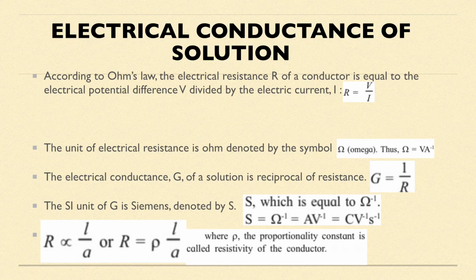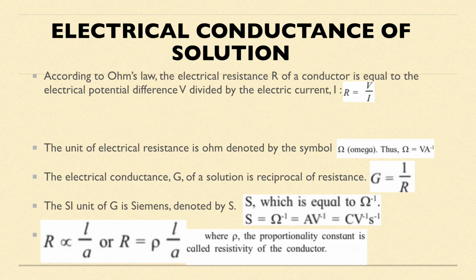Because the unit for potential difference is volt, and for I, that is electric current, is ampere. So the electrical conductance of a solution, which is represented by capital G, is the reciprocal of resistance. So I can say G is equal to 1 by R. That means what will be the unit of G then? The unit of G is nothing but Siemens. This is denoted by capital S.